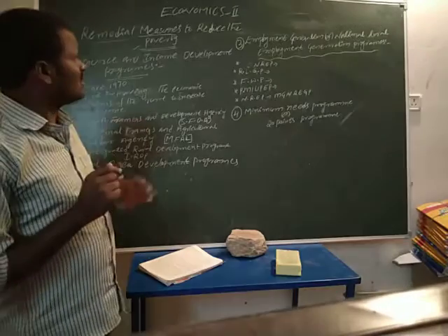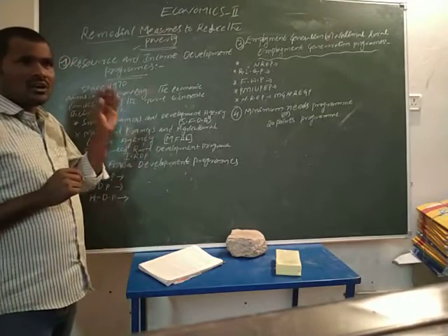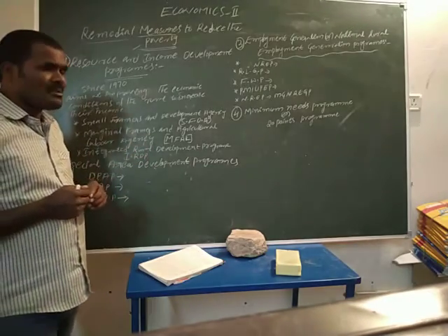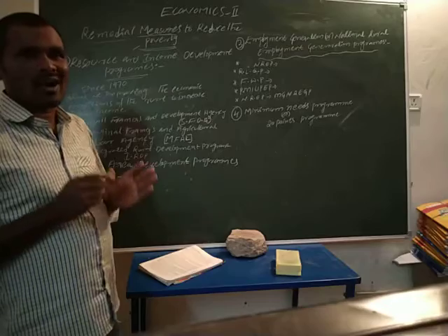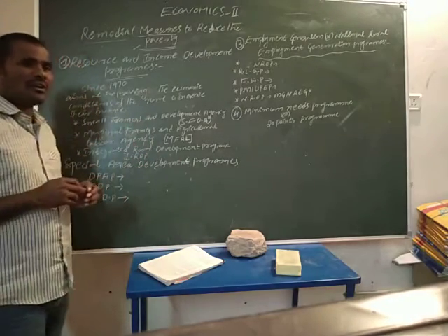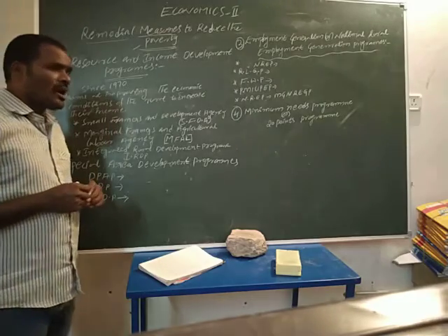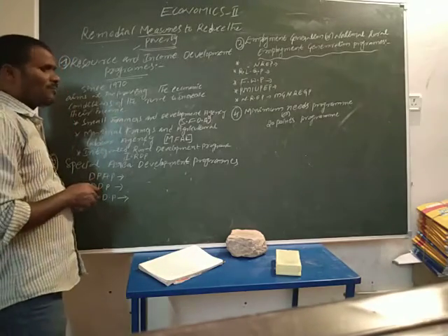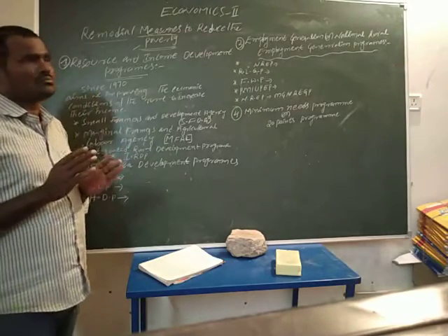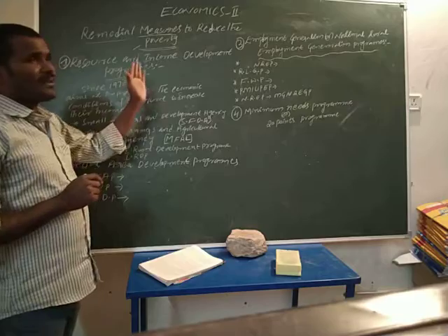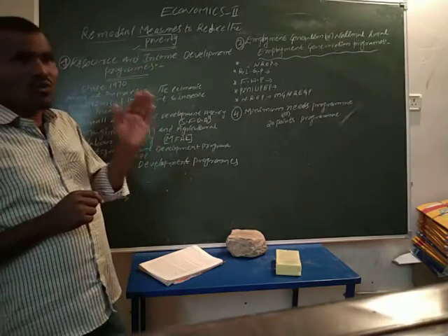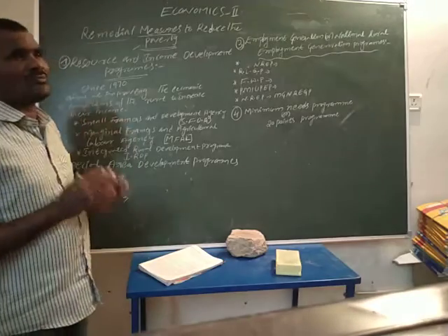The policy measures to reduce unemployment are equally applicable for the removal of poverty. They are equal measures for both poverty and unemployment.